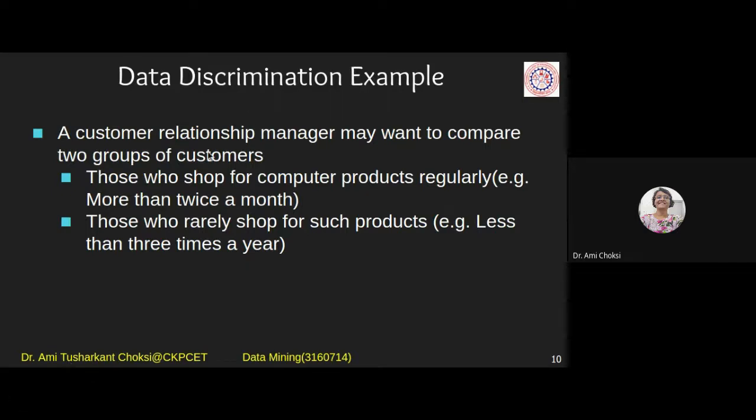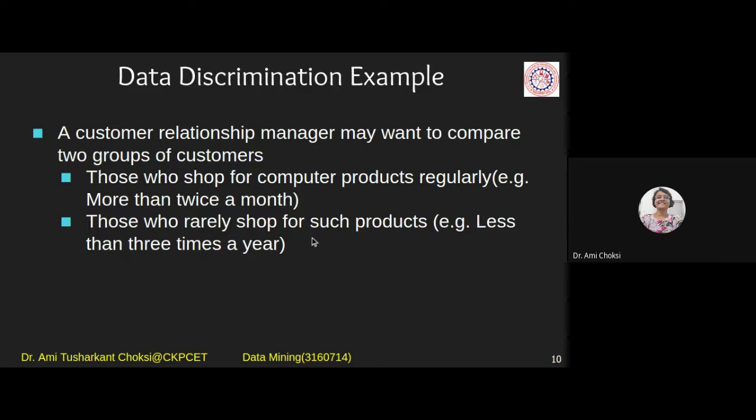Let's say a customer relationship manager may want to compare two groups of customers. Those who shop for computer products regularly. And what do we mean by regularly? That means, say, more than twice a month.